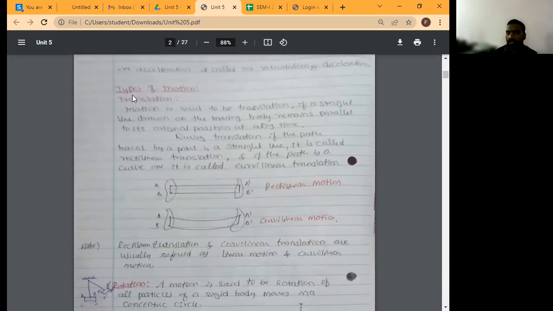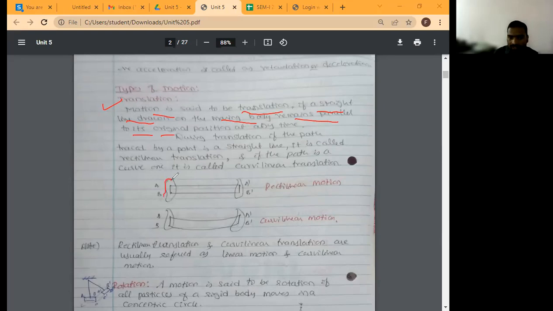Then there are types of motion. What are the types of motion? One is translation and the other is rotation. In translation, there are again two types: one is rectilinear motion and the other is curvilinear motion. First, what is translation? Motion is said to be in translation if a straight line drawn on the moving body remains parallel to its original position at any time. That is called translation.